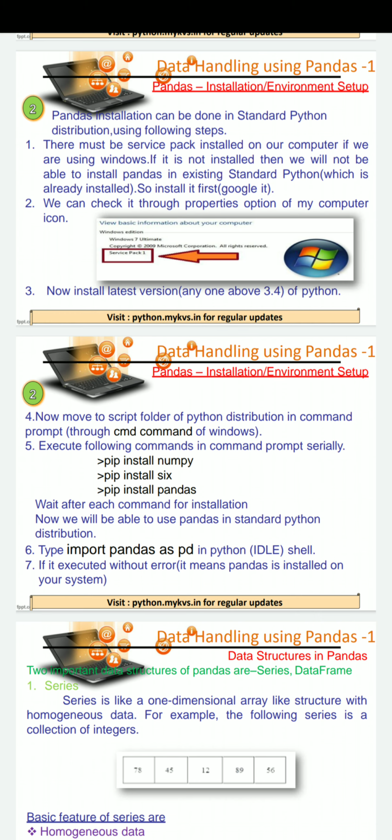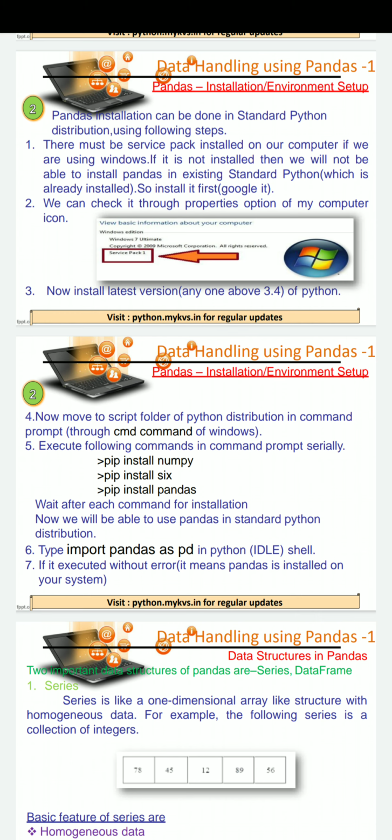If you have successfully installed all these 3 libraries on your system, then you will be able to write the programs relevant to pandas.